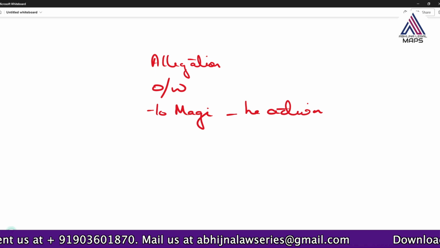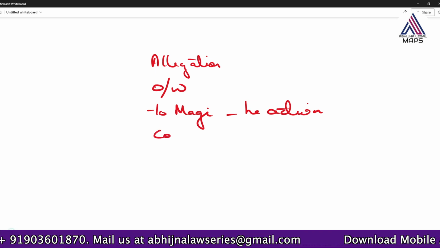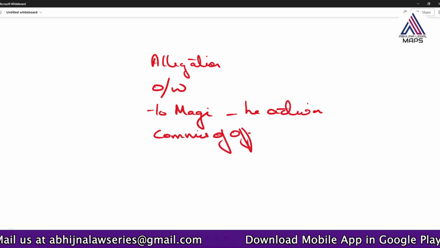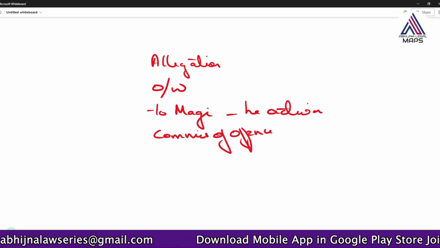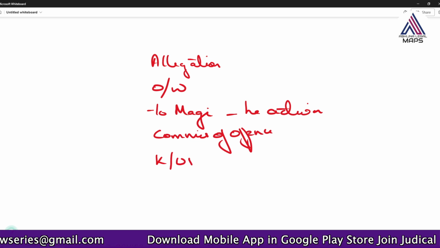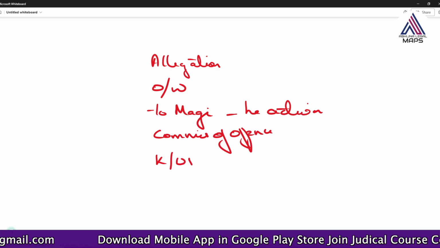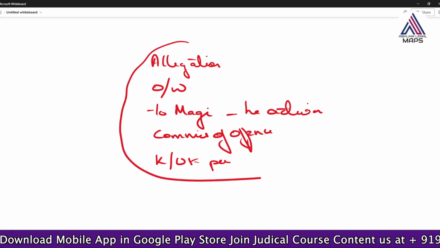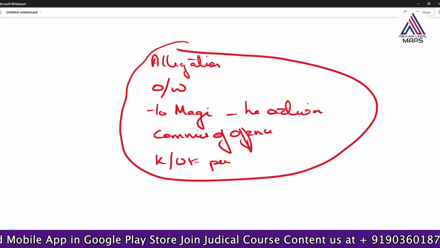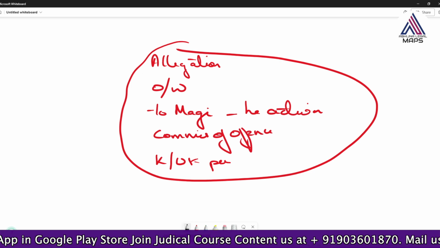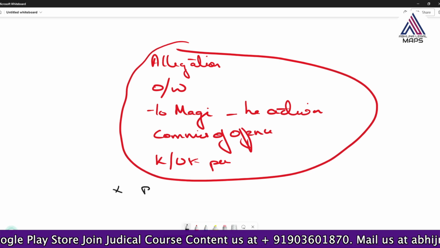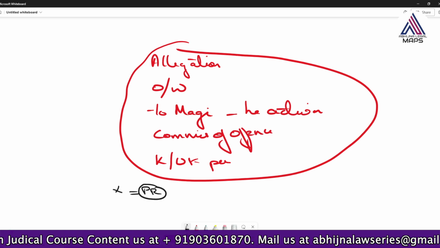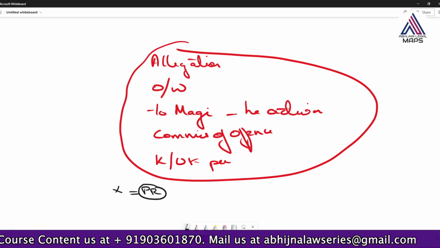The allegation is with regard to the commission of the offence, and it could be regarding a known or unknown person who has committed the offence. So this is the definition of complaint, and they have very specifically stated that it does not include a police report. Police report does not mean complaint.